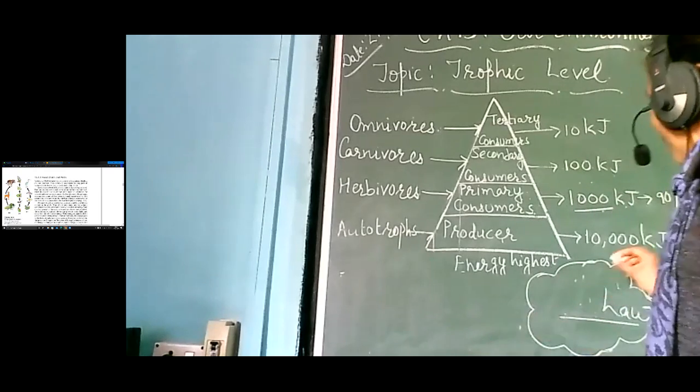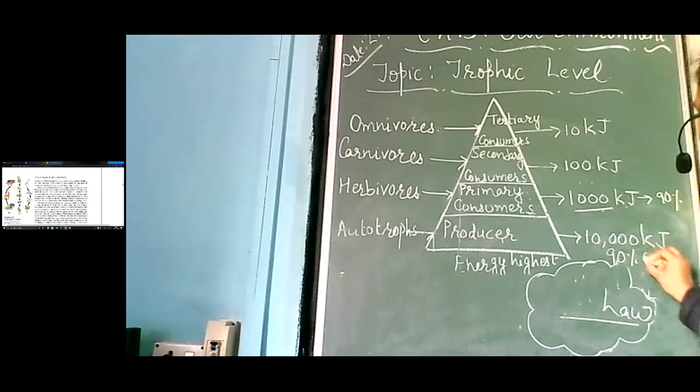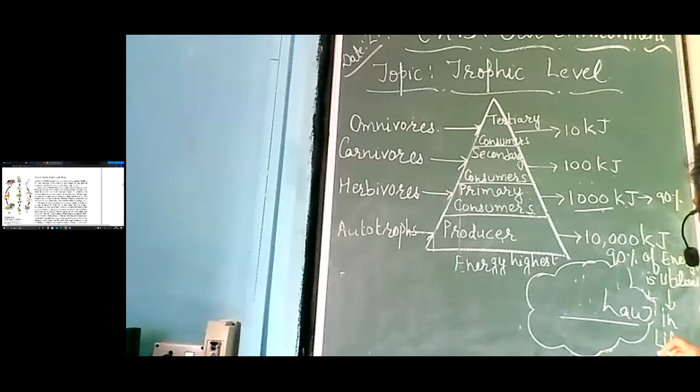90% of this energy in their various life processes. Agree? 90% of energy is utilized in the various life processes. Please note down side by side in your class notebook. Okay? Utilized in the life processes. So that means they are transferring how much percent to the next stage? Ma'am, 10%. They are only transferring 10%.